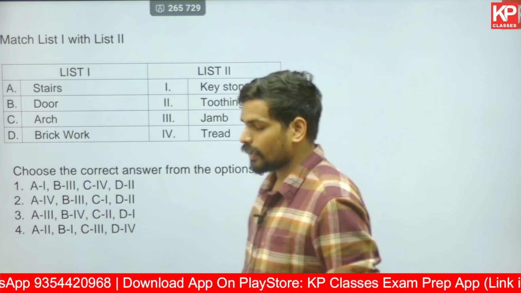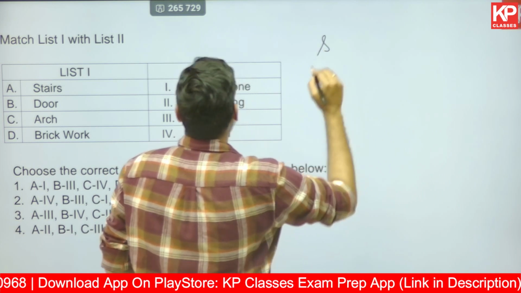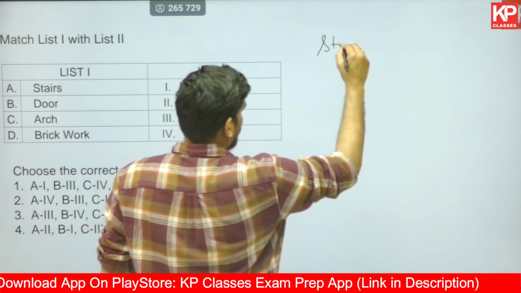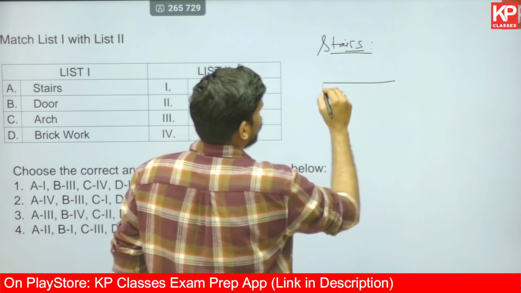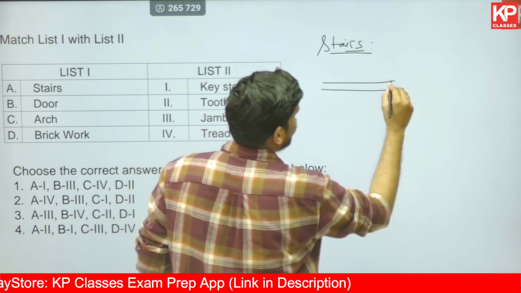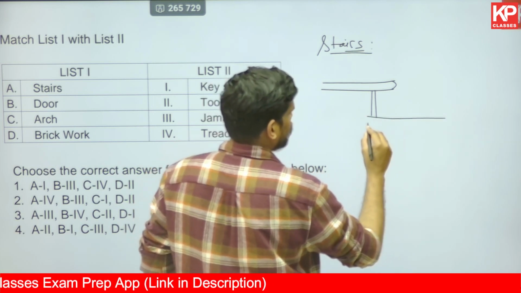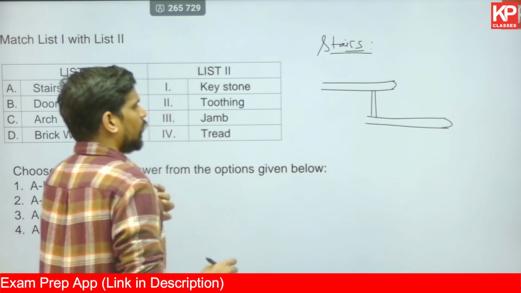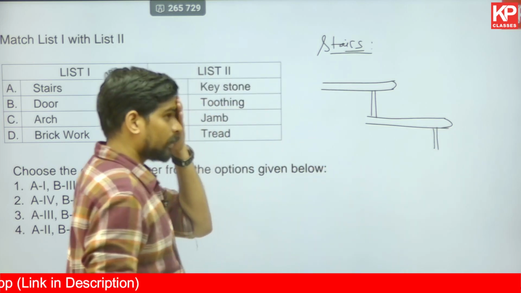If I just tell you the key parameters or terms related to a step or stairs for that matter, I'm sure many of you know it, but for those who are new, you can remember these terms. If you look into the staircase and steps, this is how generally a step is. You have vertical members and horizontal members in a step.